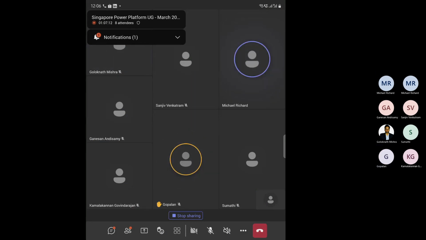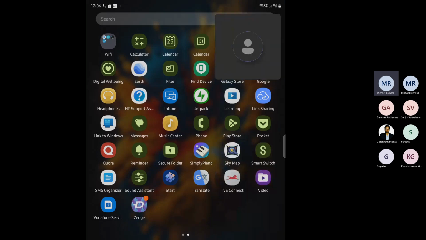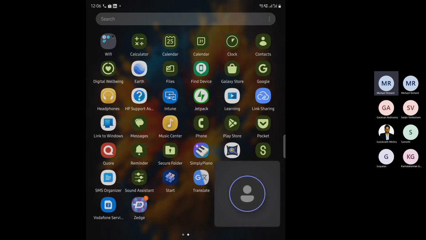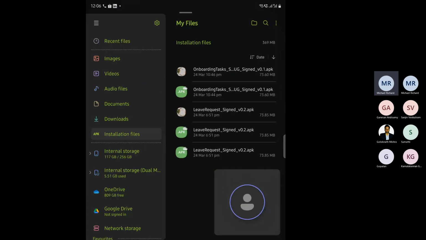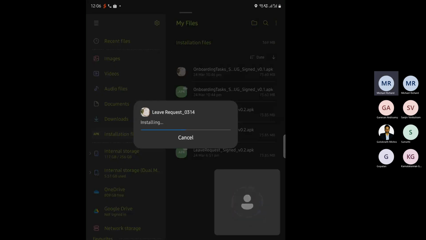Okay, so now I'm going to install the app. I just wanted to show you I don't have the leave request app in my installation already. There is nothing with that name. I already downloaded the file yesterday evening. So you have the onboarding tasks as well as the leave request, which I showed you on my screen, right? Both of them succeeded. So I'll show you the leave request one. You install it.